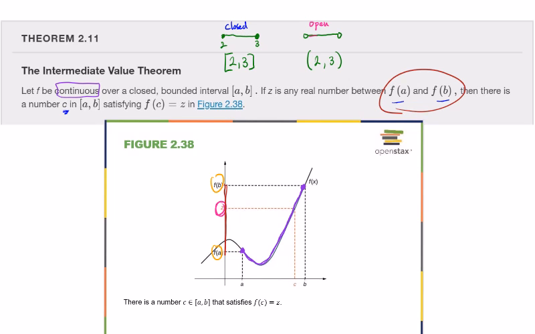And that means on the x-axis from A to B, there has to be some input C that gets us the output of z, right? And so that's all that's saying.